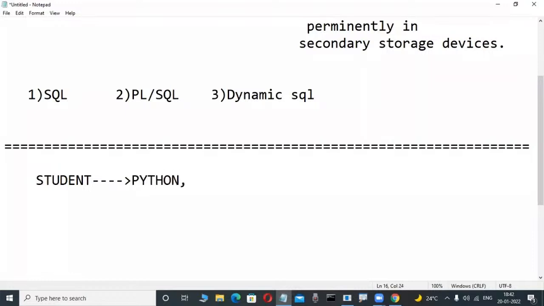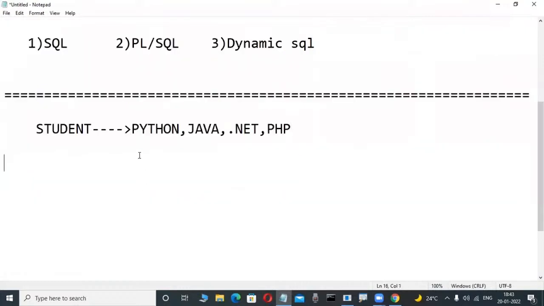Otherwise, they are learning about Java, these types of front end, otherwise .NET, ASP.NET, like this only, web-based applications and PHP, these types of front end applications, they are learning all. These persons are web-based application programmers. Okay, web-based is also possible in Java or Python.